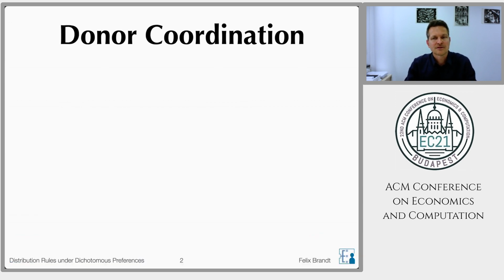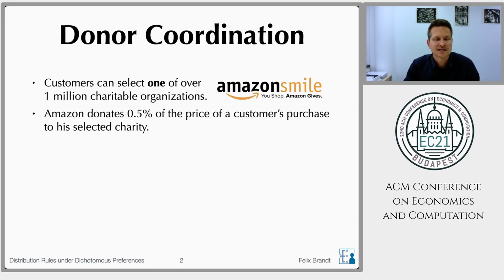So let me start with a concrete application of our model, donor coordination. One specific example where this could be useful is the Amazon Smile program. I'm sure that many of you are familiar with this. Amazon allows customers to select a charity from a list of charities provided by Amazon. Whenever you purchase a product from the Amazon website, then 0.5% of the price of this product are donated to this charity. The point of departure for our model is that it seems fair to assume that customers actually have preferences over charities and not only favor a single one.